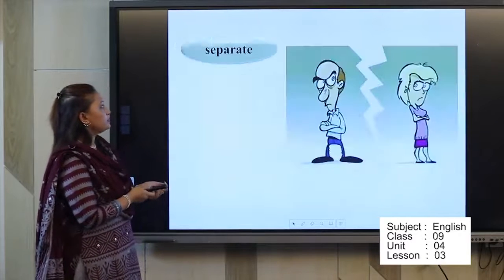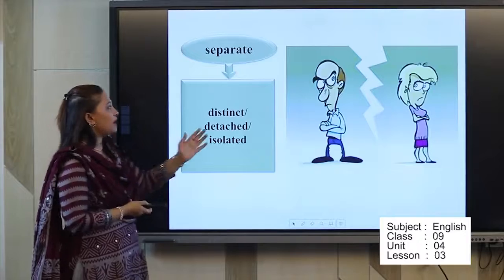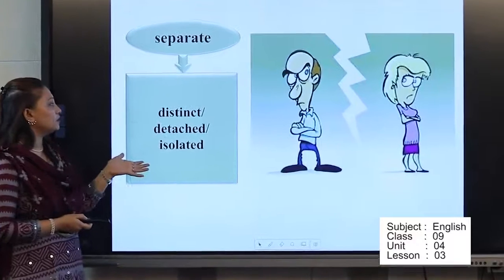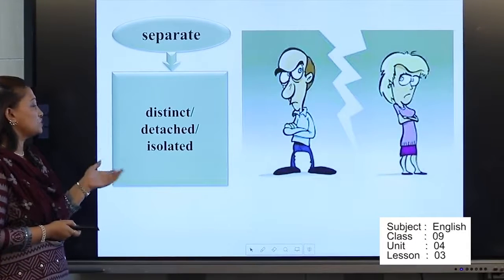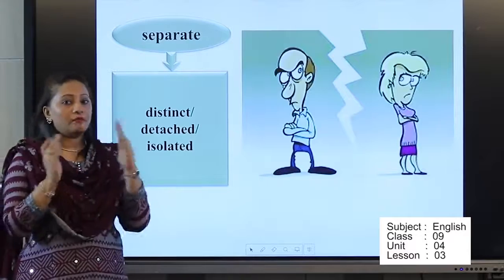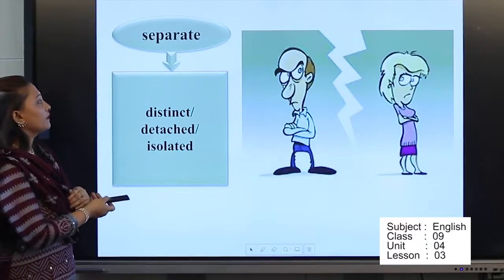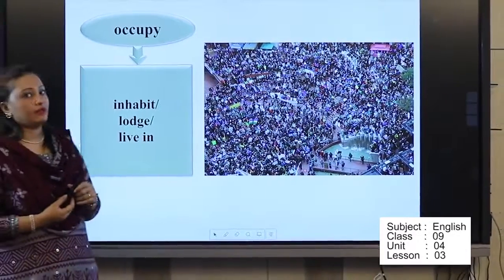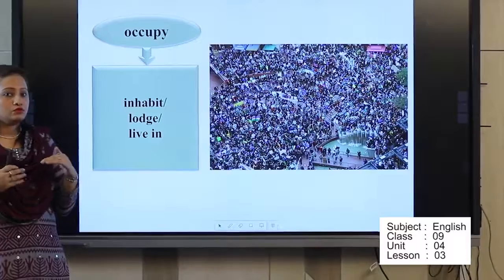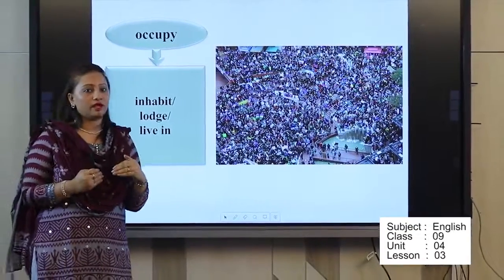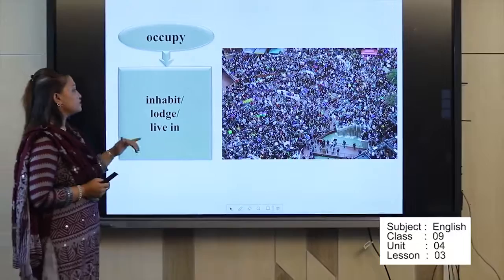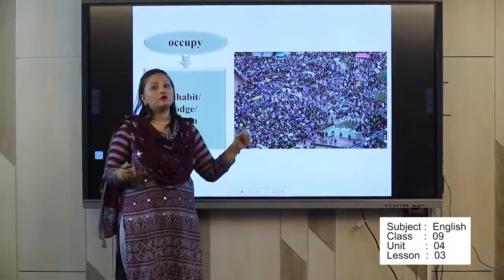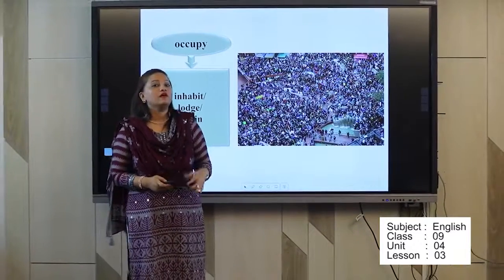And next picture, what we can see, separate. Separate means division. Okay, here you can find the word meanings: distinct, detached, isolated. Means ভাগ হয়ে যাওয়া, ঠিক আছে? And next one is occupy. Occupy means position, to set yourself in one position, right? And the meaning is inhabit, lodge, and live in. এখানে দেখিয়েছে the people, those who are working, they occupy a place, they set up themselves in a place, okay?